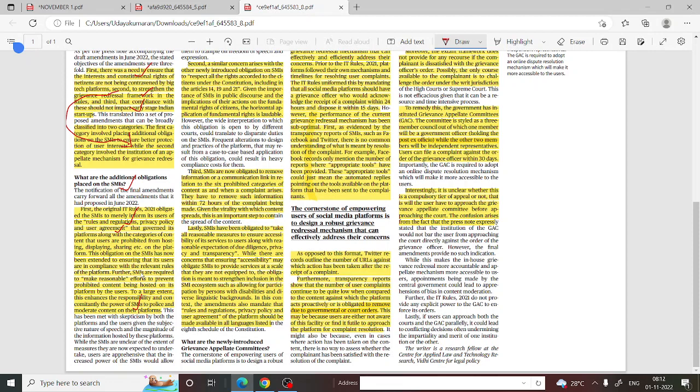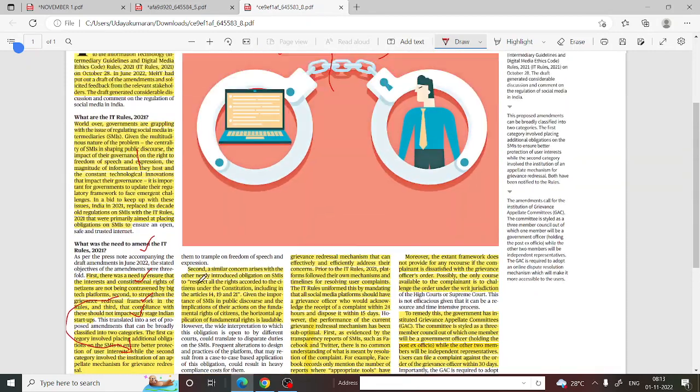They have to police or moderate the content on the platform. If it is against the violation of the rules, they have to moderate, right? These are the additional obligations placed on the SMIs.